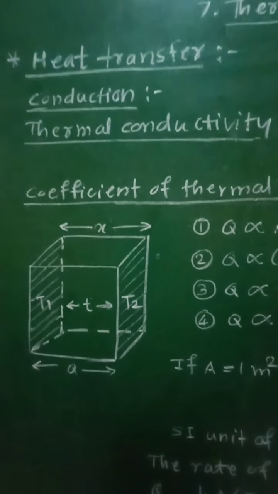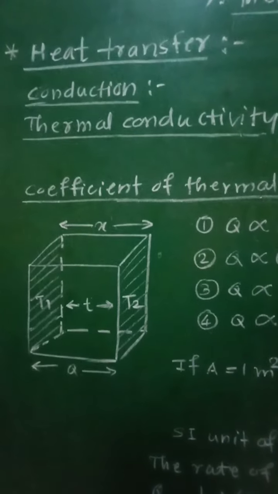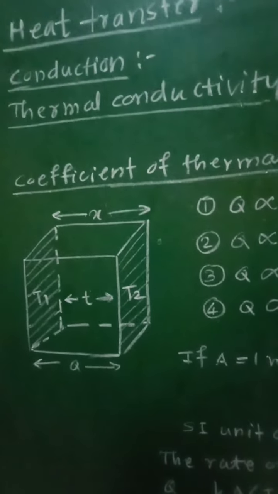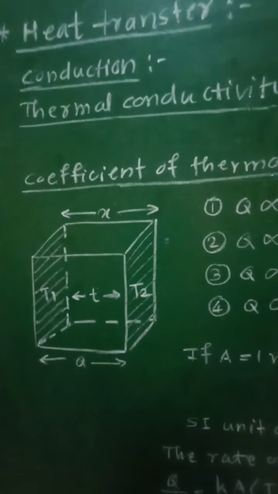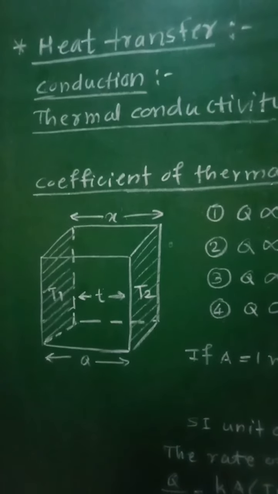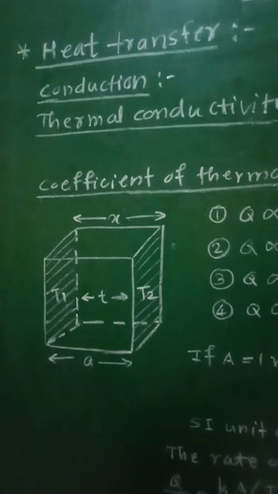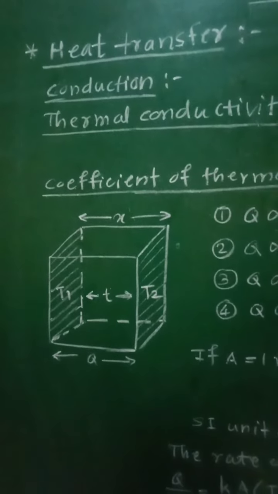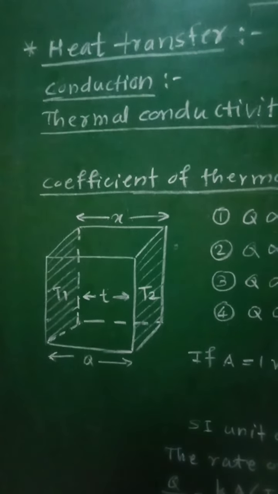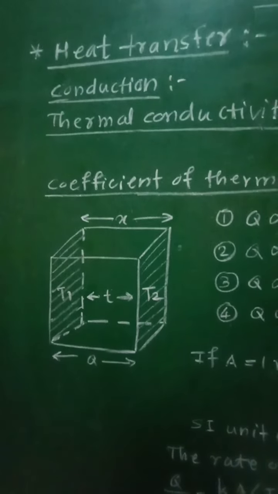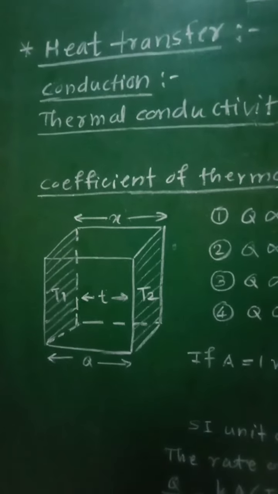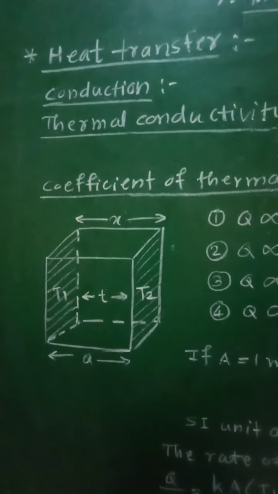As they collide with their slow moving neighbors, these molecules which are vibrating with maximum amplitude collide with their neighboring molecules which are vibrating with smaller amplitude. During this collision, they transfer some part of their energy to the slow vibrating molecules, which in turn transfer energy to their neighbors.